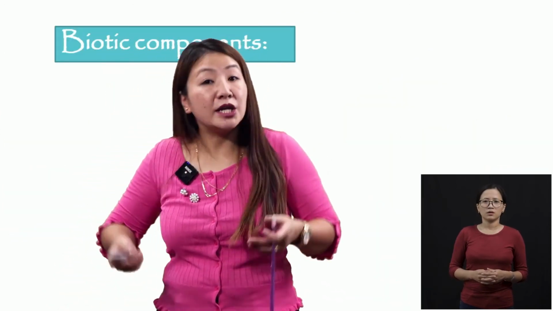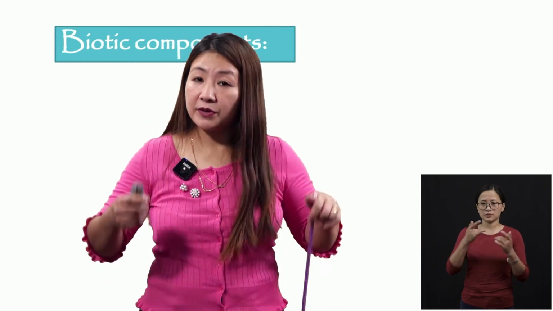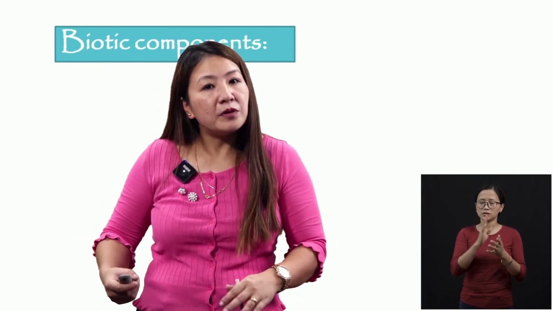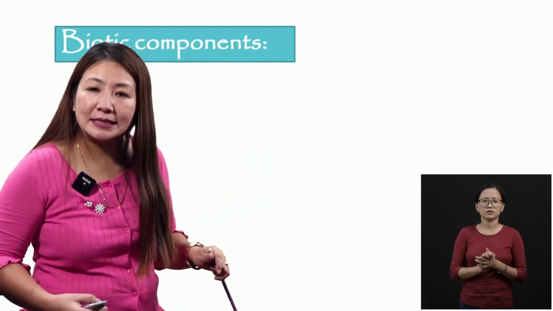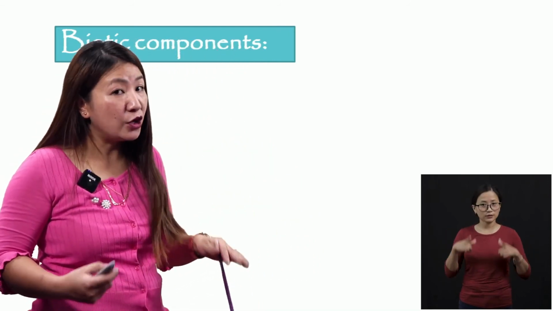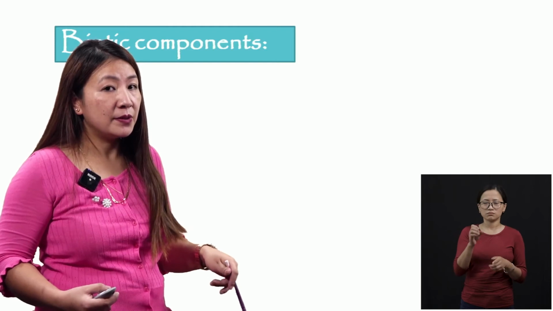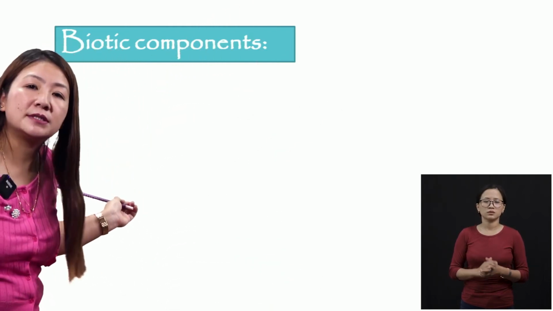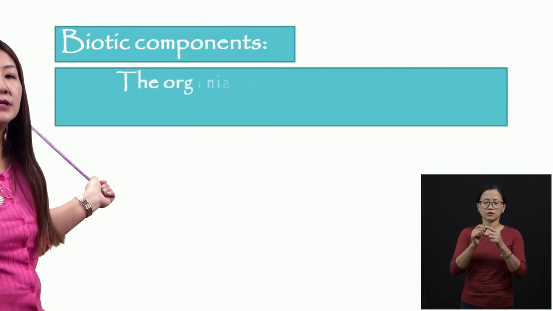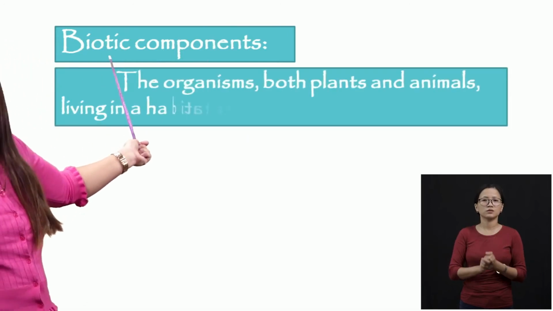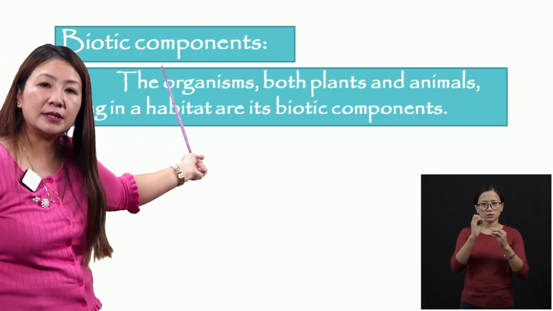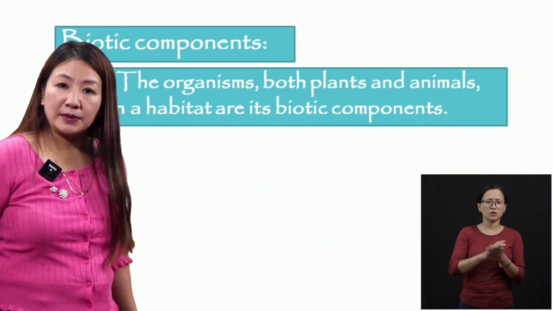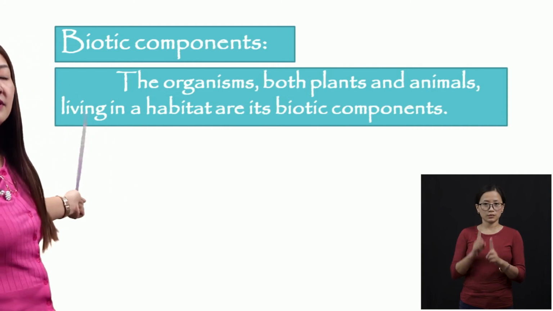Now let us see in each of these habitats, whether it is terrestrial or aquatic, you will find different components, living and non-living. Yes or no? Living and non-living. The living components are known as the biotic components, the organisms, both plants and animals living in a habitat.